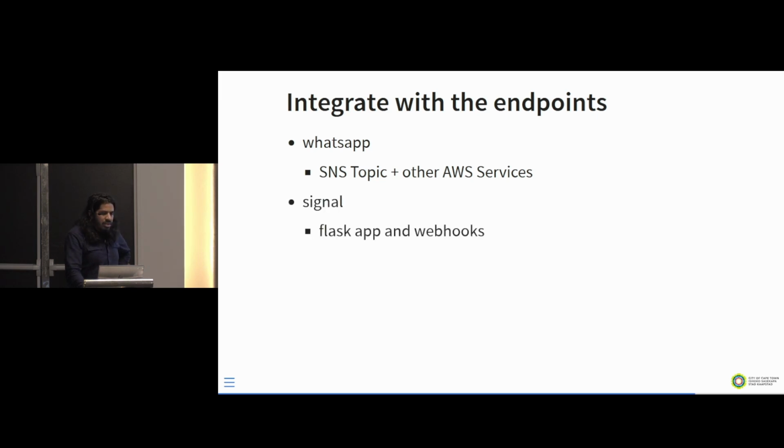Then there's also a Signal bot that's on our GitHub page that was done by our colleague Gordon, which is a Flask app, and it uses the AWS SNS webhooks. And then there's also a Telegram bot that I experimented with, which uses the SNS email and Cloudflare workers. We want to show the flexibility of the solution. You can go from something like WhatsApp that requires a paid API, to Signal where you can host your own API, then to Telegram, where everything could use basically free services, and we're also using just the SNS email in that case, right?